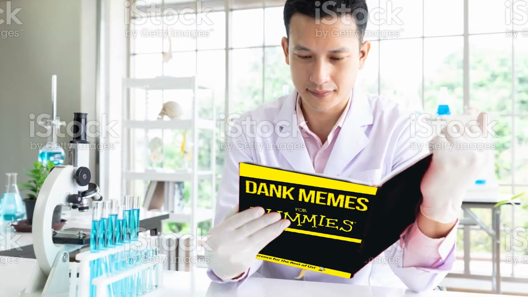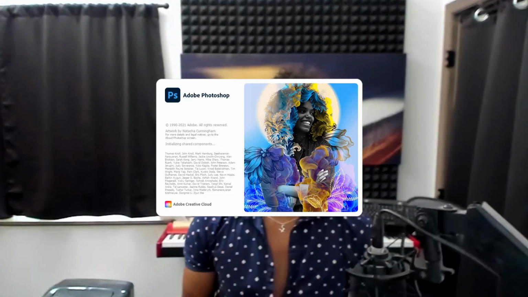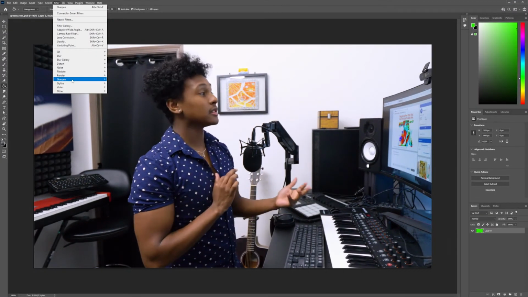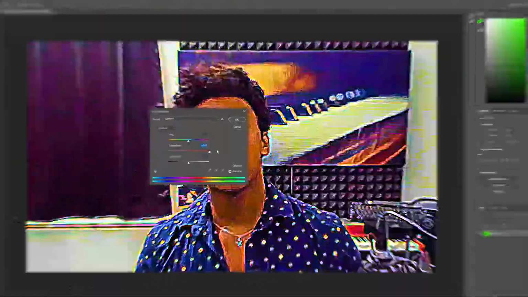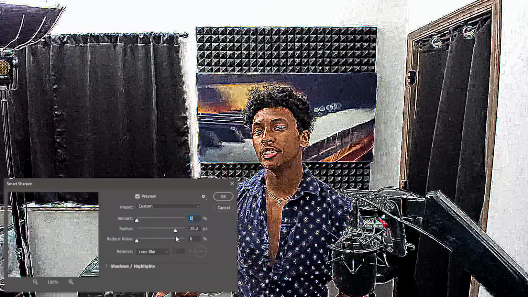Now, if you study memology, you would know that deep fried memes are made with Photoshop, and basically the way you do it is you turn up the sharpness and you turn up the saturation, and then you duplicate the effect recursively until it looks cursed as fuck. And I got to thinking, how could you mimic those same effects on an audio file? So I thought an analog to sharpness could be distortion, and an analog to saturation could be compression.